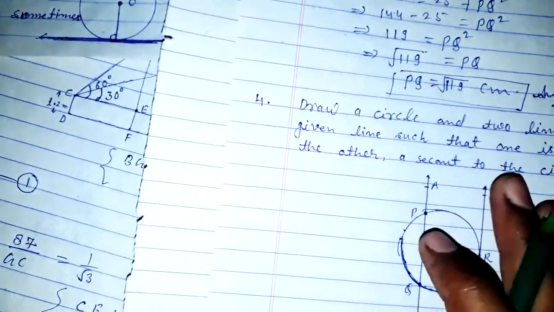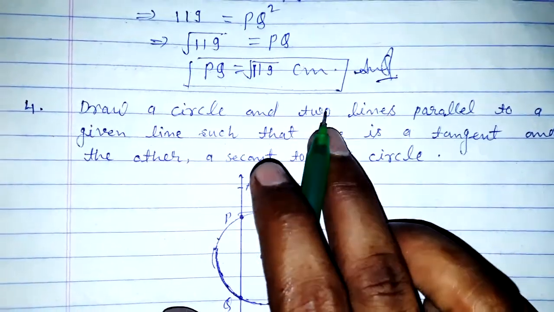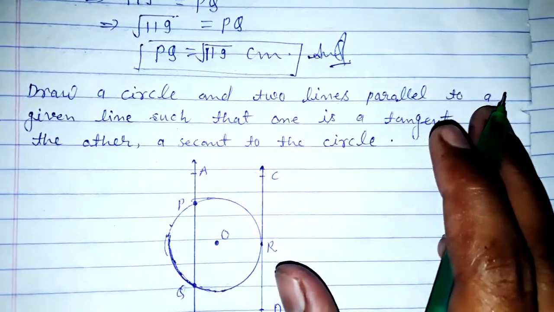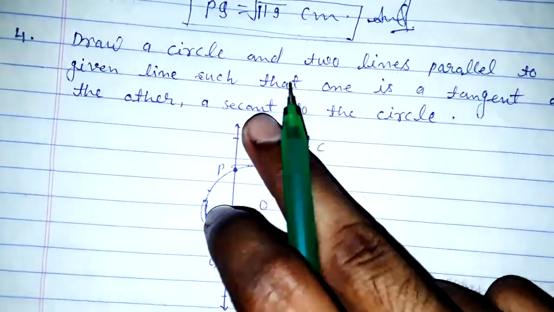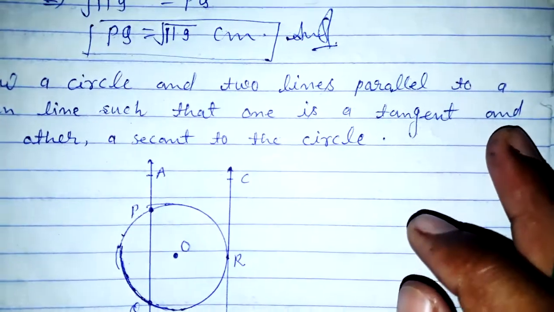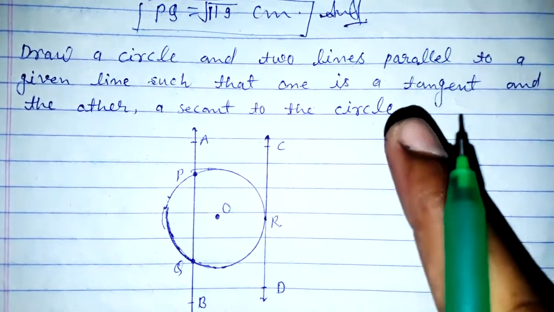So the next question is the fourth question. Draw a circle and two lines parallel to a given line such that one is a tangent and the second is a secant to the circle.